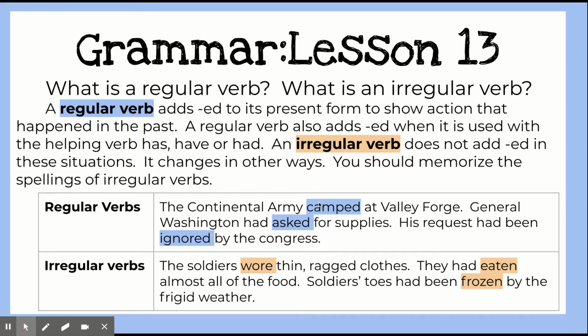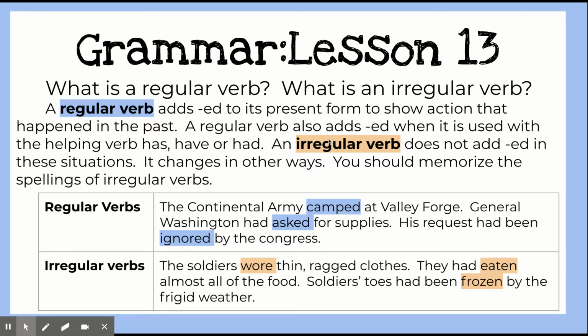The Continental Army camped at Valley Forge. You can see the ed ending. General Washington had asked for supplies. Here it is with had and with the ed ending. His request had been ignored by the Congress. So here again, you see the ed ending, and it can either be just a verb like camped, or it can be with a helper verb such as had, as in had asked or had been ignored.